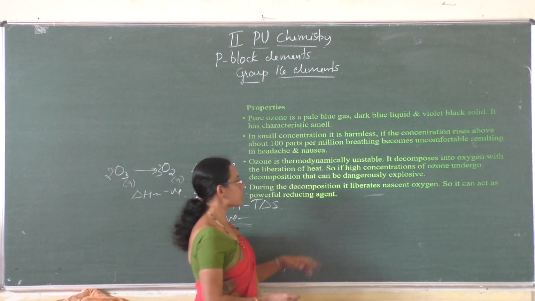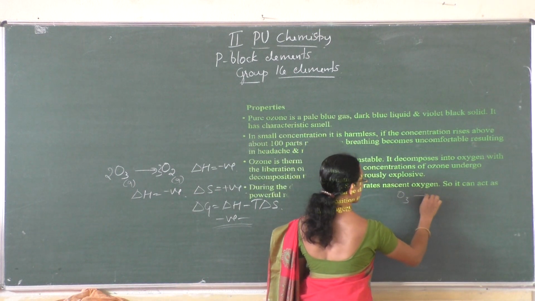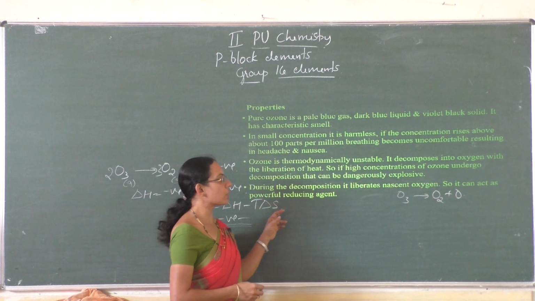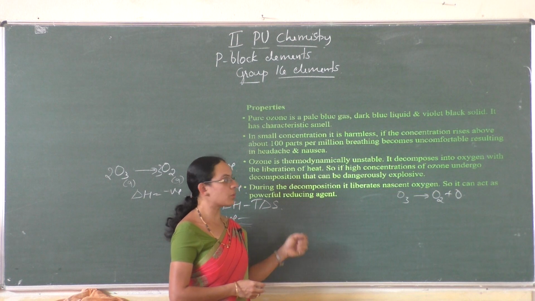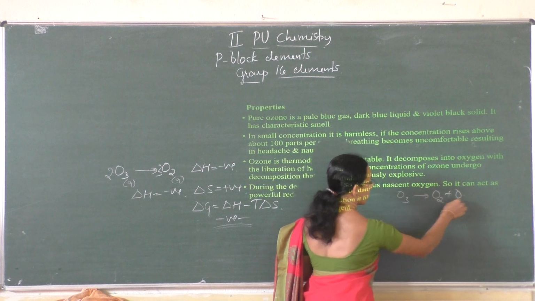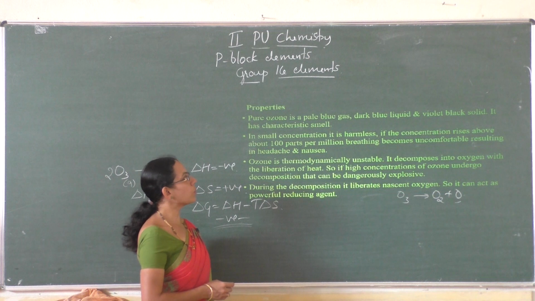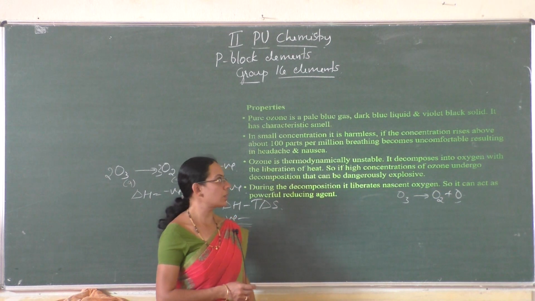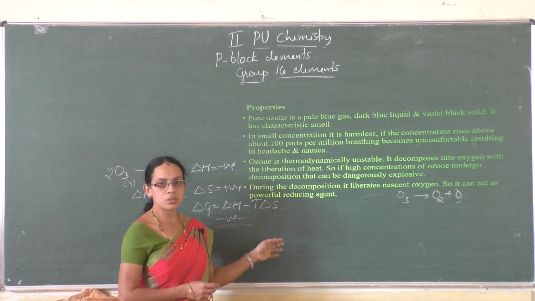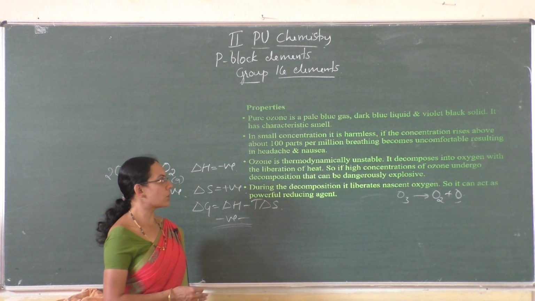So during the decomposition it liberates nascent oxygen. When ozone decomposes it gives nascent oxygen and oxygen, so ozone is a powerful oxidizing agent because of the liberation of nascent oxygen. Okay. So these are some of the properties of ozone. It's a pale blue gas, dark blue liquid and violet black solid. It has a characteristic smell, and in lower concentration it is harmless, but in higher concentration it may cause headache and nausea.